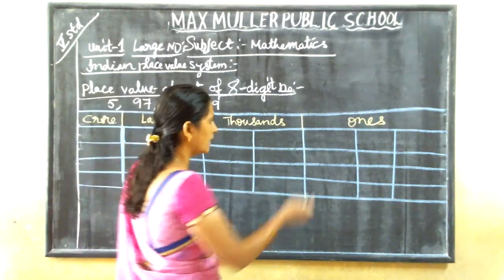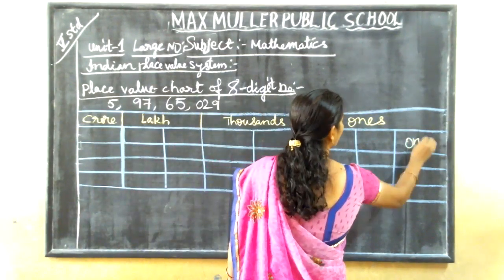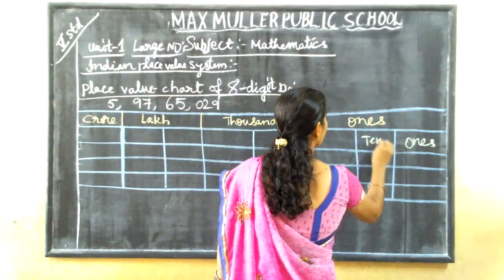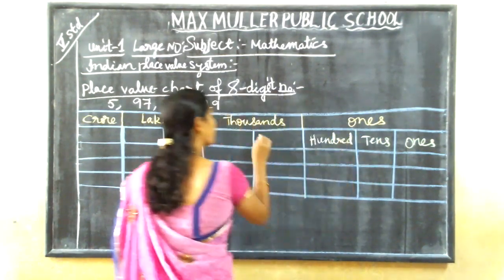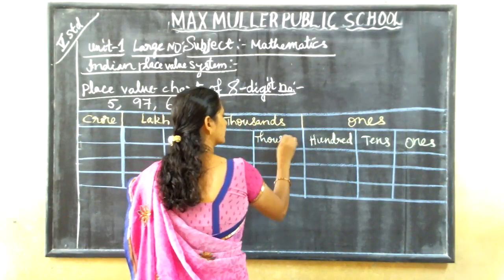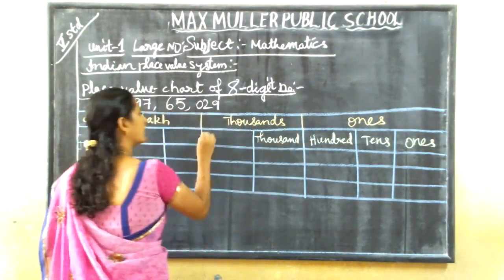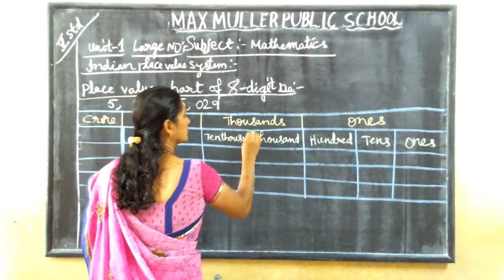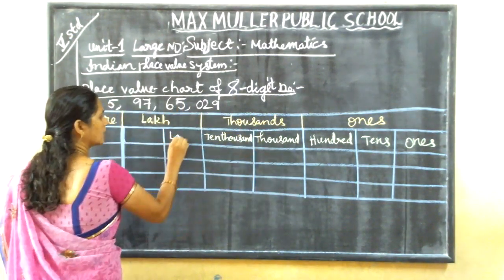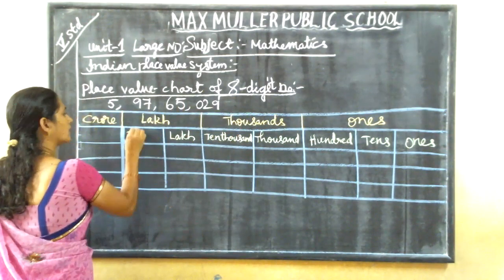Okay, children. Now, 1s, 10s, 100s, 1,000, 10,000, lakh, 10 lakh.